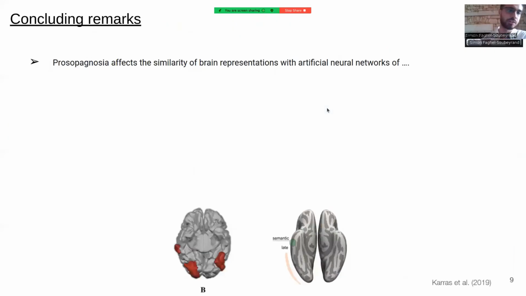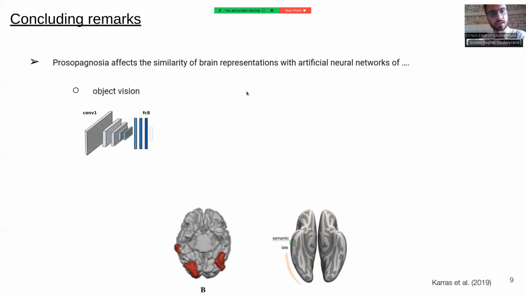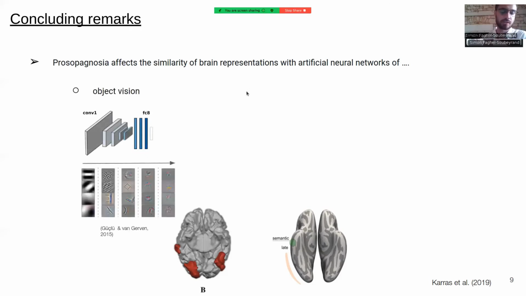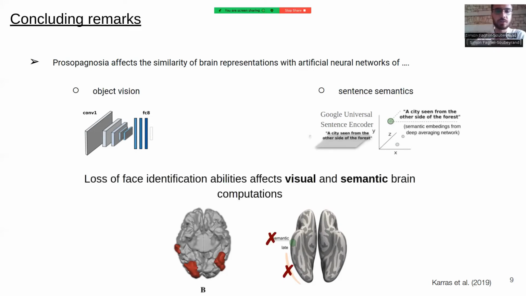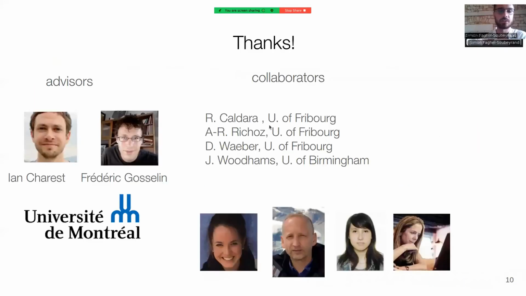So overall, this shows that prosopagnosia affects the similarity of brain representations with artificial neural nets of object vision, like AlexNet, which has hierarchical types of processing. And prosopagnosia also affects sentence semantics, as shown in the second results. And overall, we can thus say that loss of face identification abilities affect visual as well as semantic brain computations.